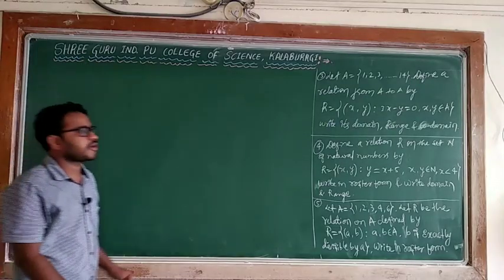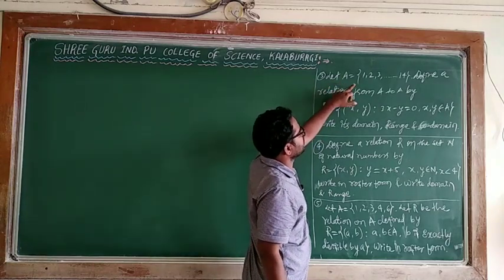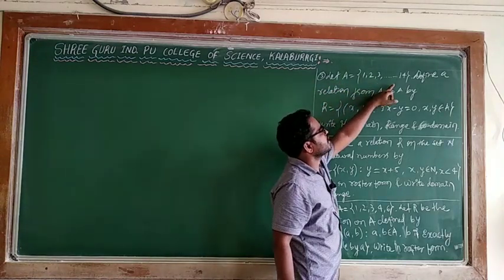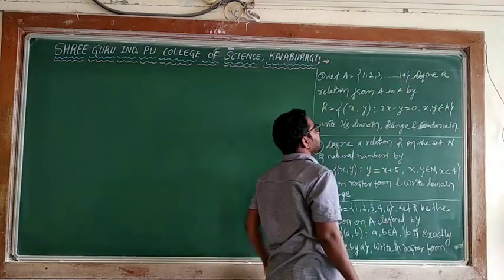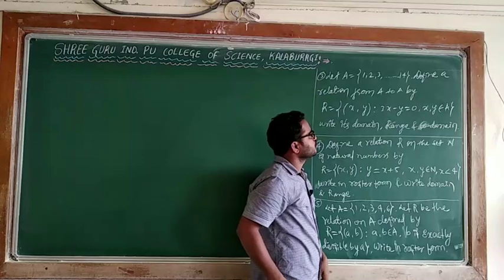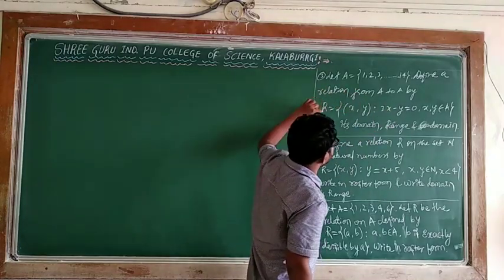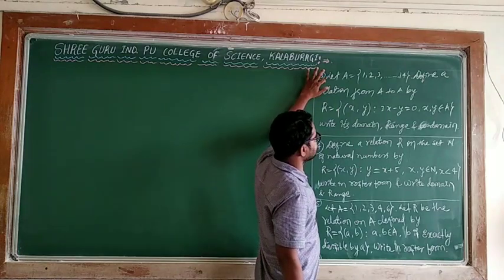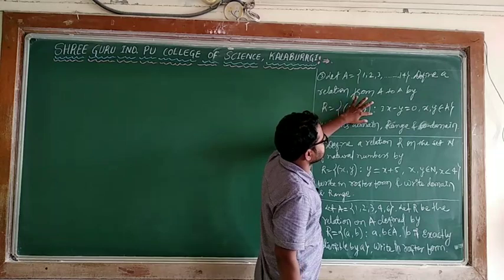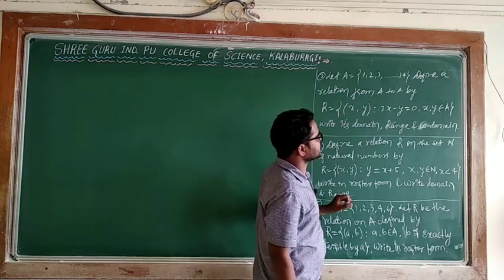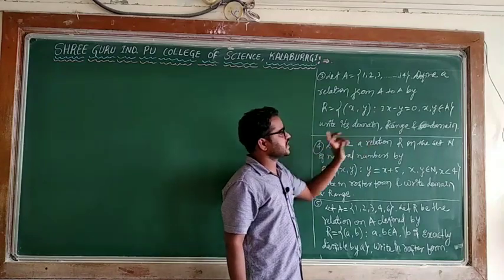So the third problem, what is given? Let A is equal to 1, 2, 3, and so on up to 14. Here he has given set A. It has 14 elements, 1 to 14. Define a relation from A to A, which means this relation is defined on only one set A. R is equal to x comma y such that 3x minus y is equal to 0, where x, y belongs to A. Write its domain, range and codomain.